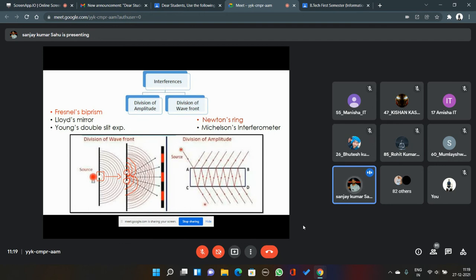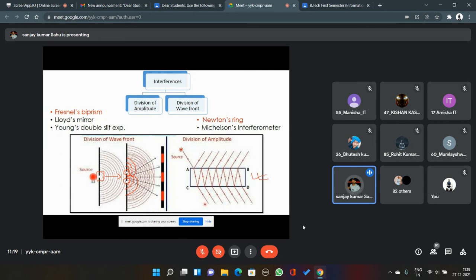You must be aware of this. This is the most famous one, where Young used to generate two coherent sources from a single source by dividing their wavefront, by using two slits. That thing you guys know already. Some other examples are Lloyd's mirror and Fresnel biprism. These are examples where we divide the wavefront in order to get two coherent sources.